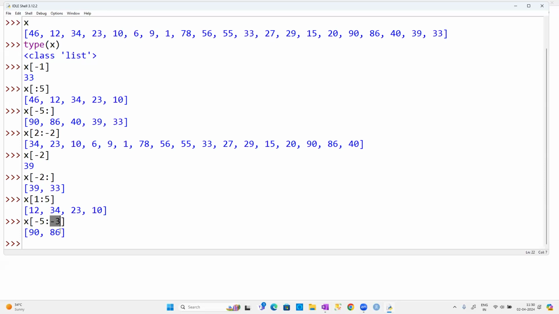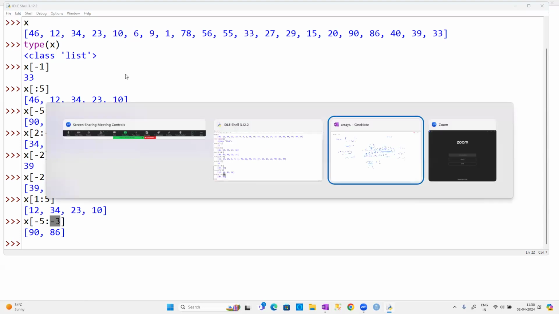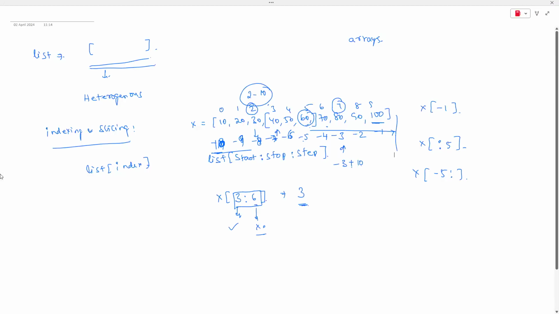Now, guys, the next concept we are going to discuss: we didn't discuss what this particular step stands for. Normally, x of 3:6 means you start from 3 and go up to 5, since 6 is not included.